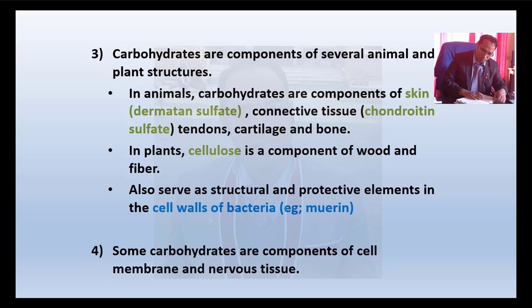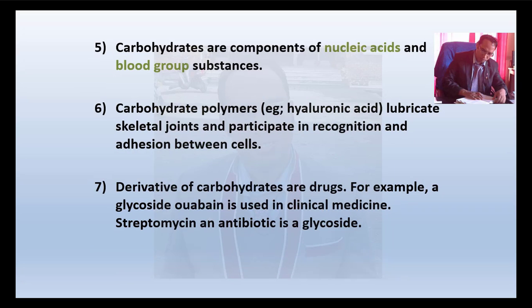So carbohydrates are present in various structures of plants and animals. Again, carbohydrates are components of nucleic acids and blood group substances. Hyaluronic acid lubricates skeletal joints and participates in recognition and adhesion between cells.